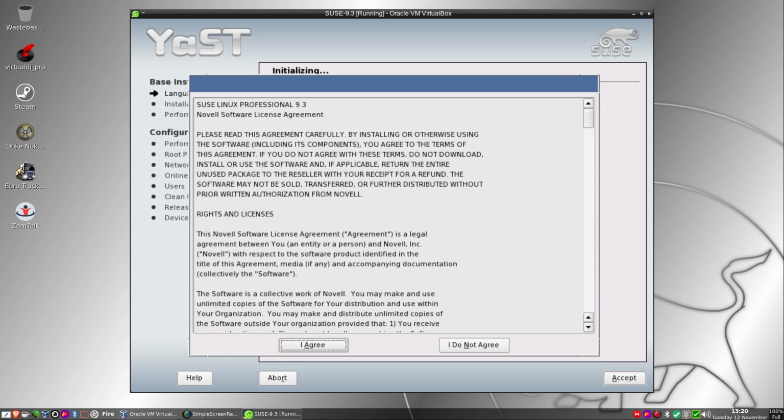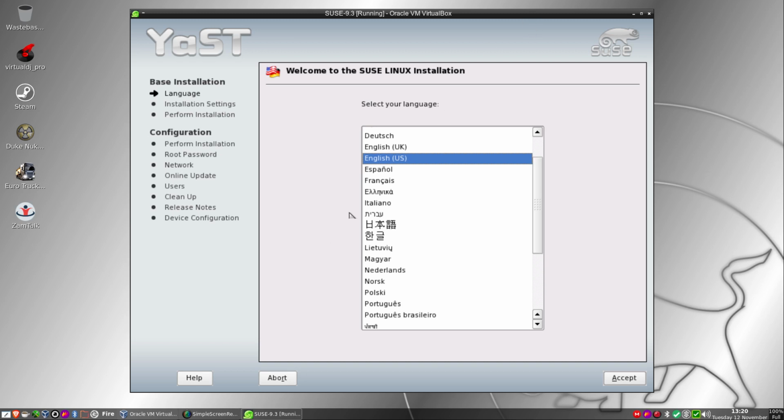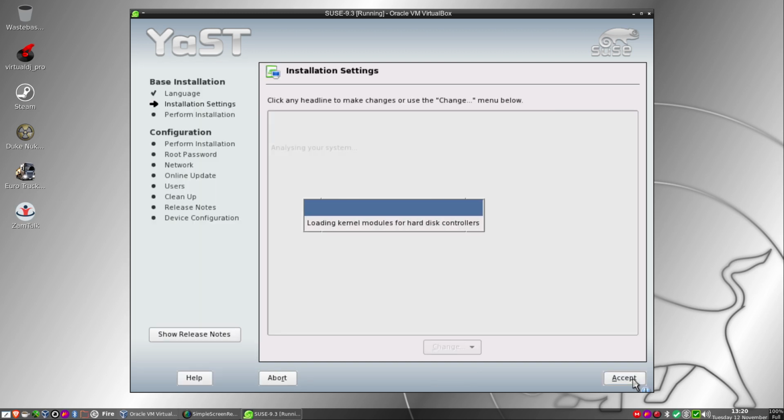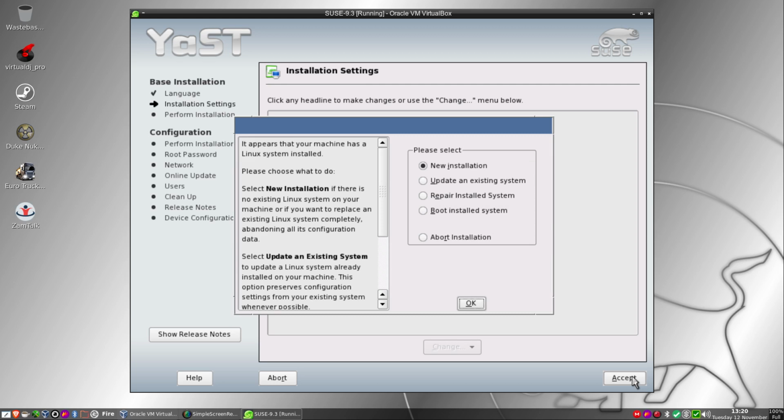Right, we'll just walk through this because I don't need to go too mad. Next. New installation, yep. Oh, sorry, didn't hit the OK button yet.